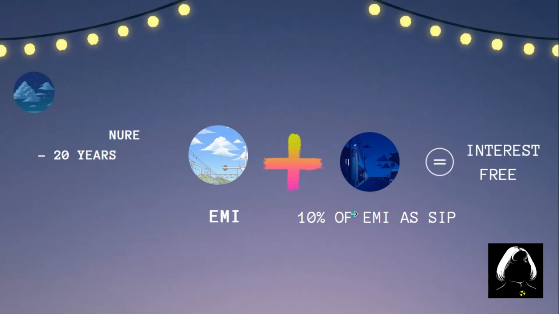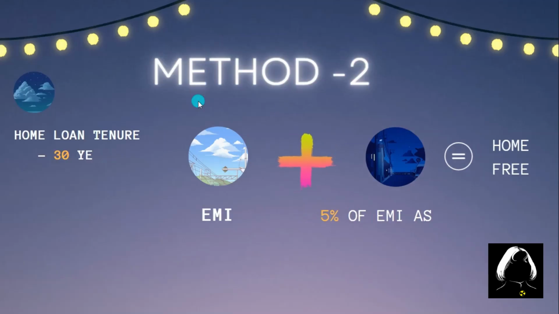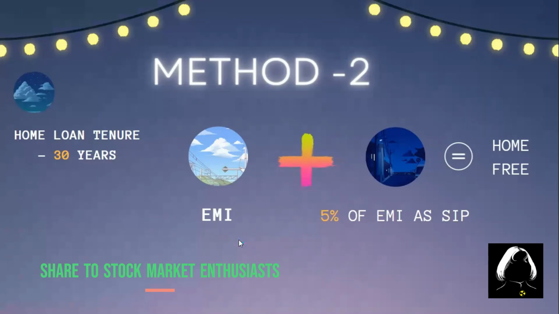When it comes to method two, the home loan tenure we are considering is 30 years, not like method one, where we considered only 20 years. All the new loans we are getting are for 30 years, so if you come under that bracket, you can use method two. In this method, same as method one, you continue with the EMI as usual, which will be deducted from your bank account every month. Along with that, you have to do 5% of the EMI amount as a SIP.